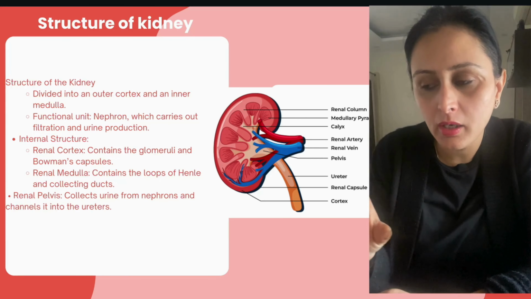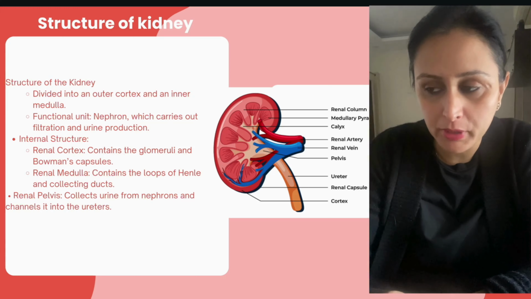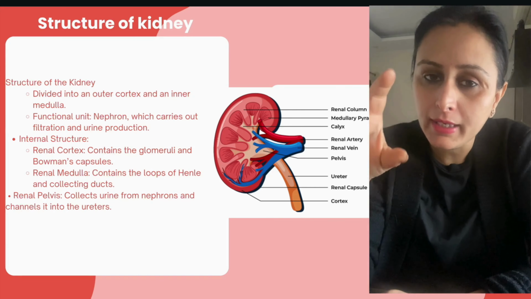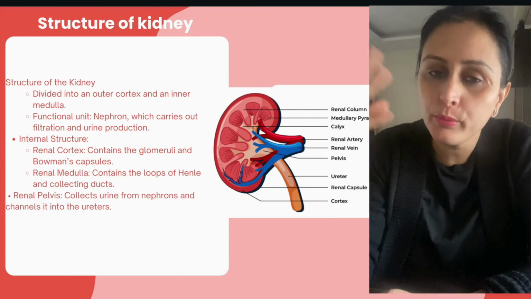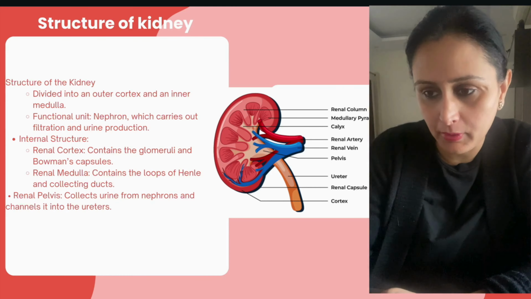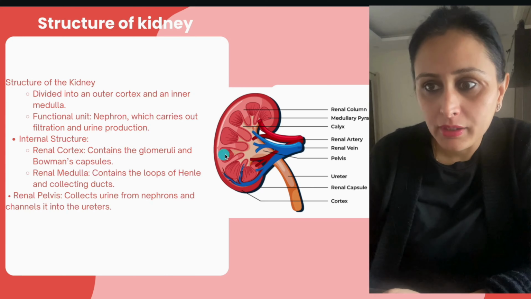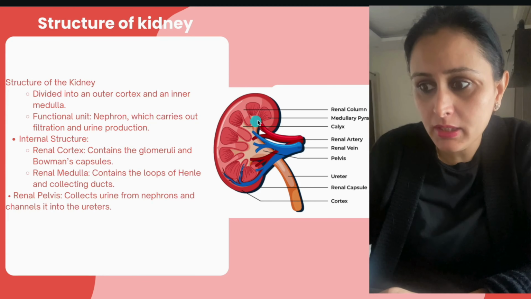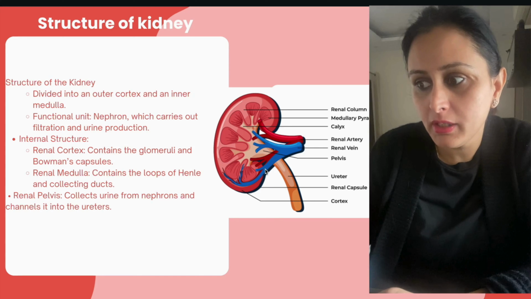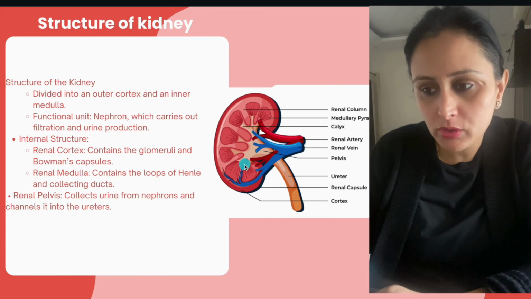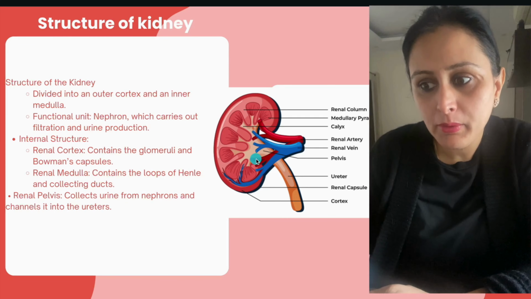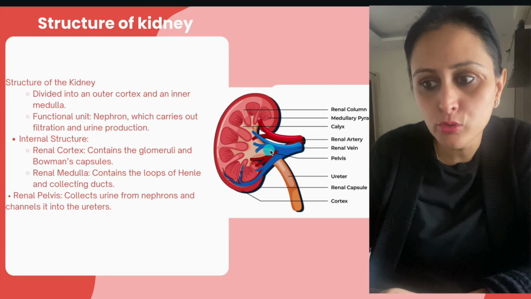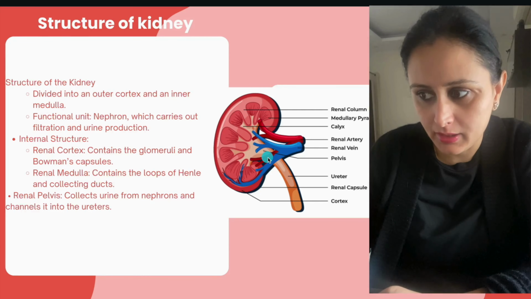Okay, in the picture that we are seeing over here, the area carries millions of nephrons inside where the action takes place. Now, the internal structure: the renal cortex contains the glomeruli and the Bowman's capsule, which is present over here in the cortex region. We will talk about the Bowman's capsule and all. And the renal medulla contains the loop of Henle and the collecting ducts.